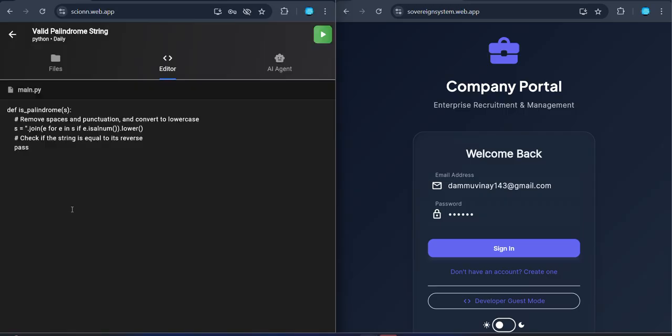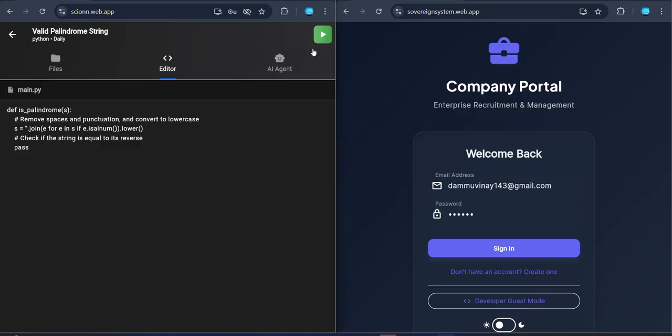Let's get into this and see what it has. Let's say it has a valid palindrome string problem. Not only the valid palindrome string, whenever we open this daily challenge, the AI will generate random tasks for us. Just like LeetCode and CodeChef, we practice various problems.